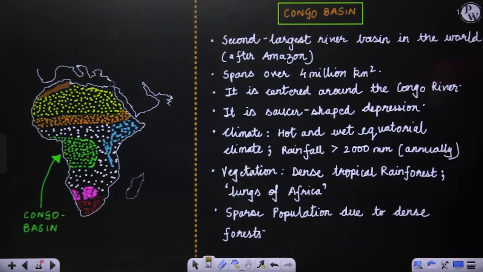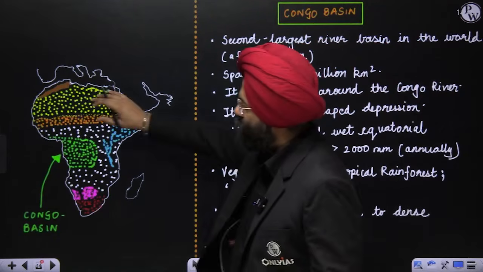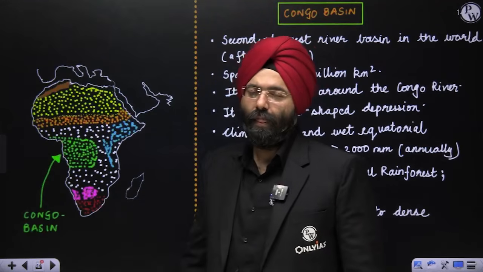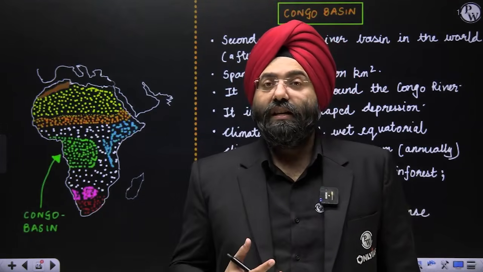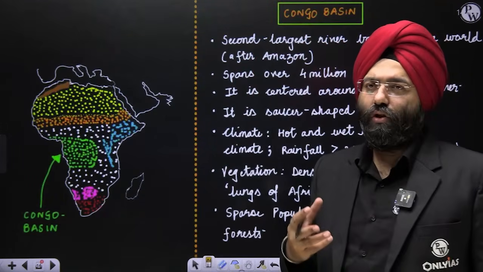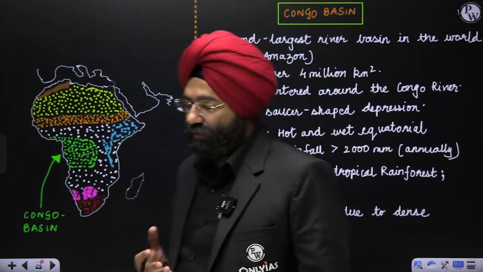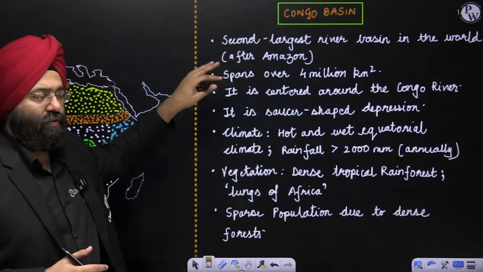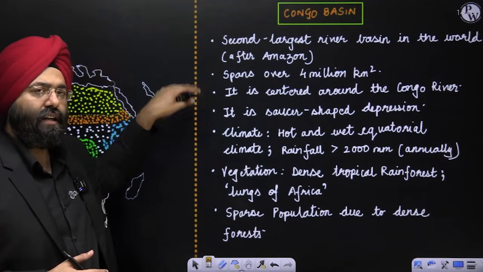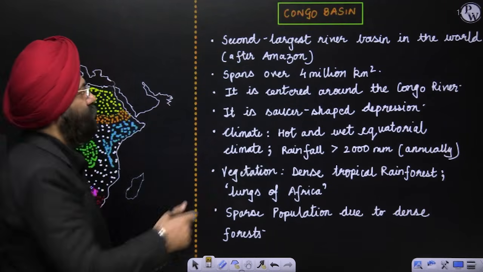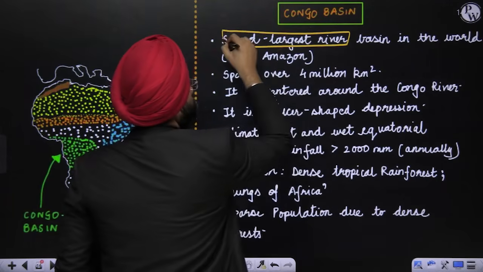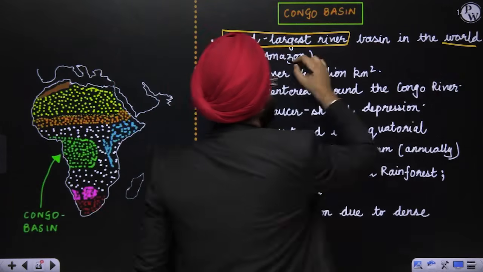Now comes the Congo basin. For 2 minutes, let us come from this region to this region. This is the Congo basin. Now, the Congo basin again is a very, very important physical feature of Africa. If you see, this is the largest river basin in Africa and second largest in the world, the first being the Amazon.